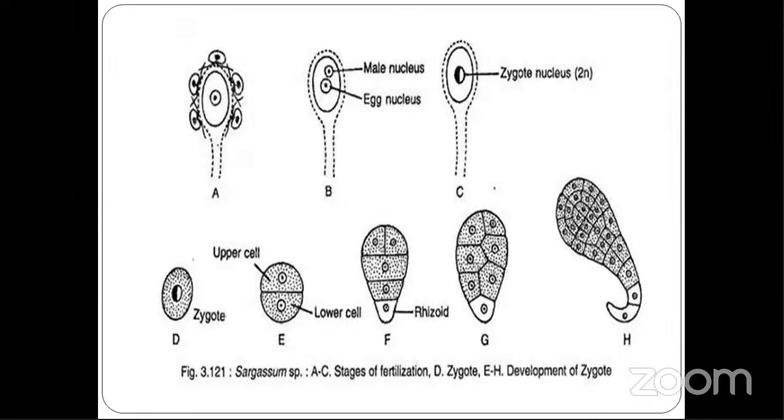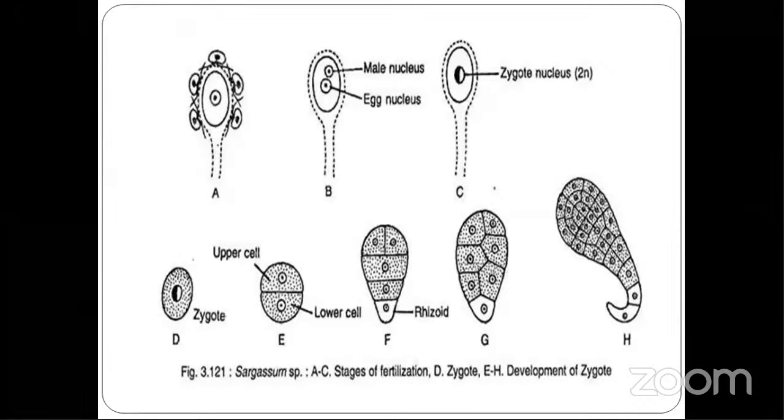The upper cell, by repeated division, forms the vegetative part of the thallus. The lower cell forms the rhizoid, then it forms the hold fast. So that results in a diploid sporophytic plant. Understood?